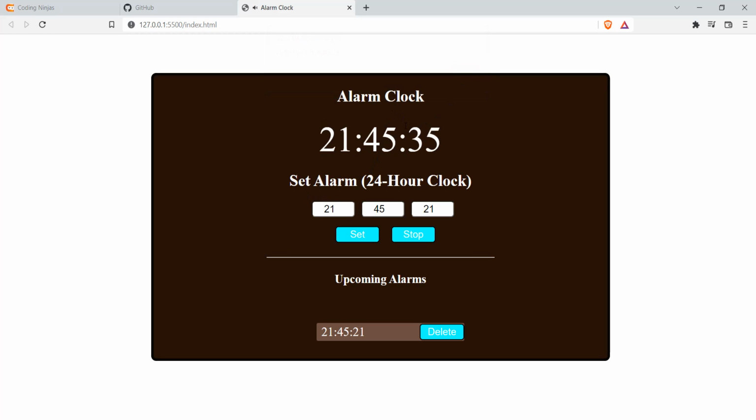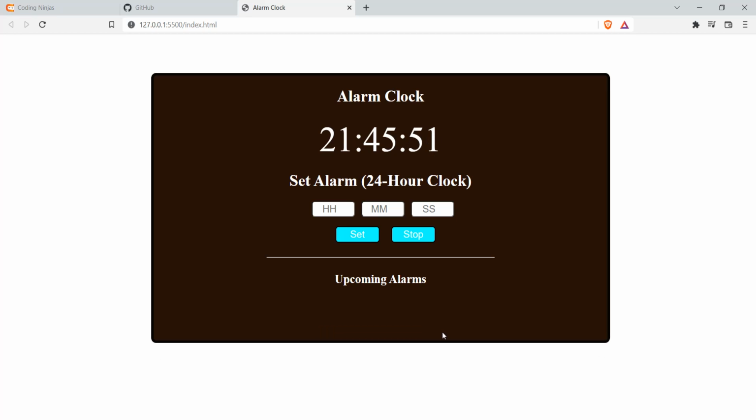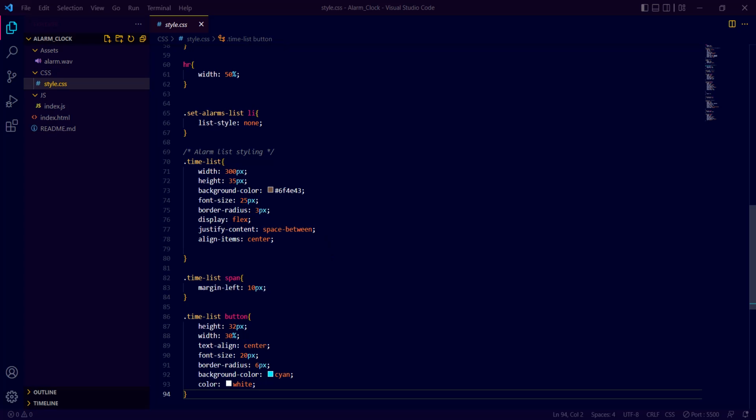You can hear that. When I click the stop button, the ring will be stopped, and this button is to delete this list of alarms. Right. And now let's walk through the code.